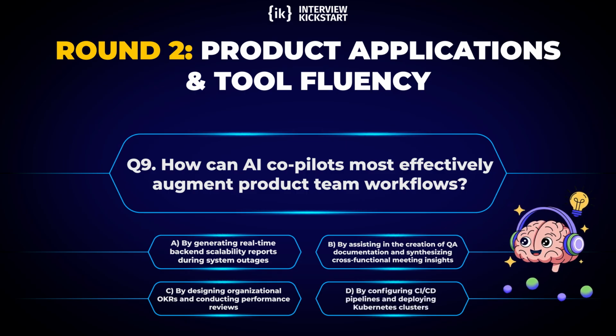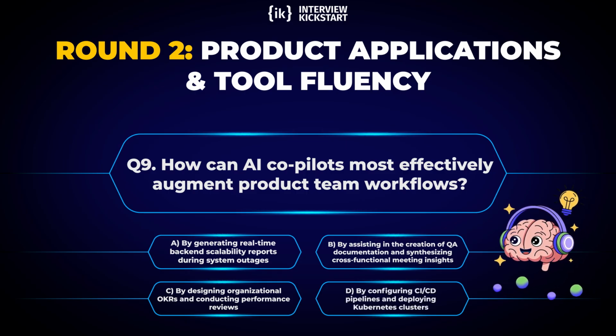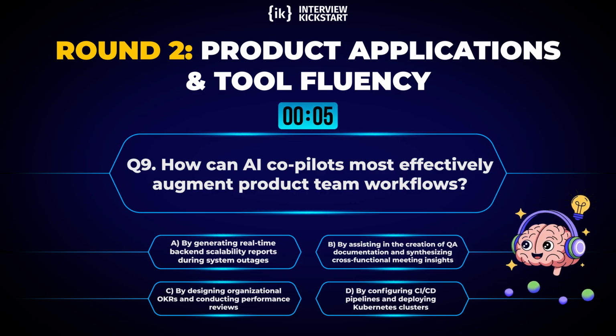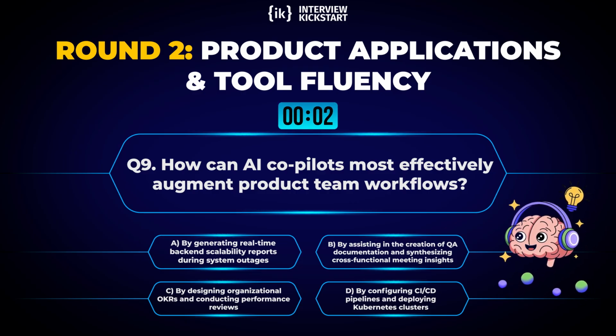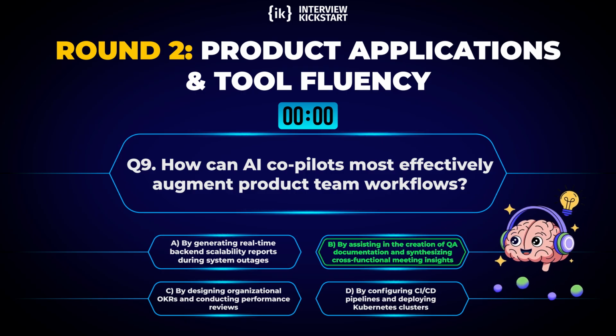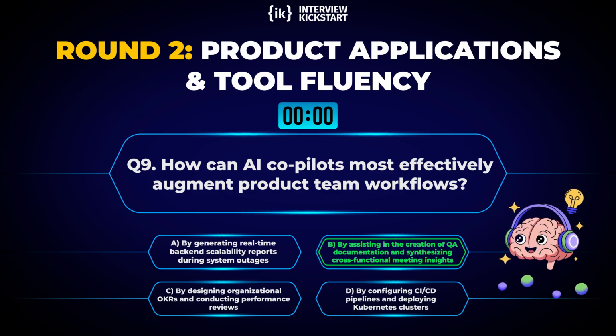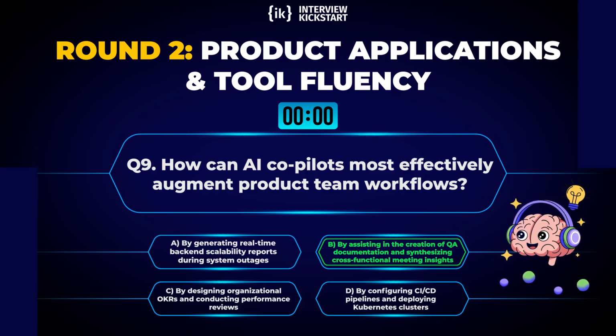D, by configuring CI/CD pipelines and deploying Kubernetes clusters. Correct answer: B, by assisting in the creation of QA documentation and synthesizing cross-functional meeting insights.